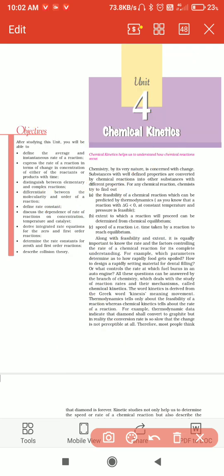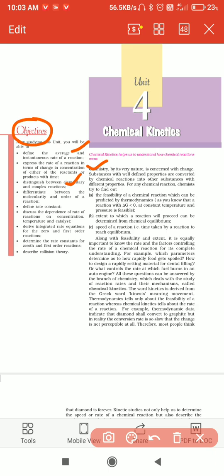In this chemical kinetics chapter, what are the concepts and objectives we are going to study? First of all, the average and instantaneous rate of reaction. Next, the rate of reaction and the factors on which it depends. That means the change in concentration of either the reactant side or product side with time. With time, how the concentrations of reactants and products change, we are going to study.